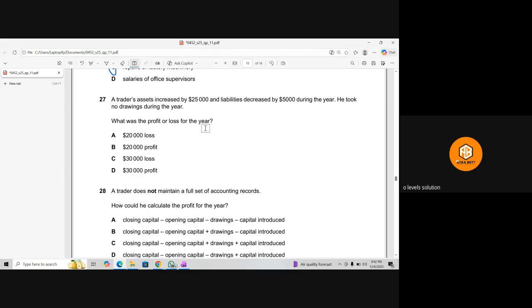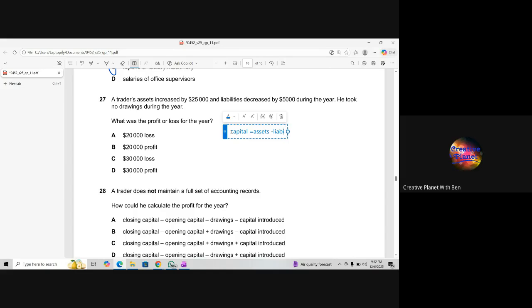We know that whenever there's a profit, it means there is an increase in the capital. So we have to see whether the capital has increased or decreased. So let's find out the capital first, because whenever we make a profit, the capital will increase. Let's see whether capital has increased or decreased. So we will be using assets minus liabilities. That is 20,000. One second, let me calculate.